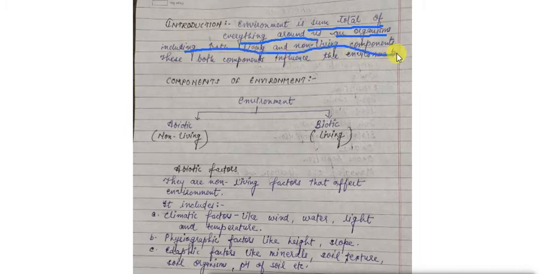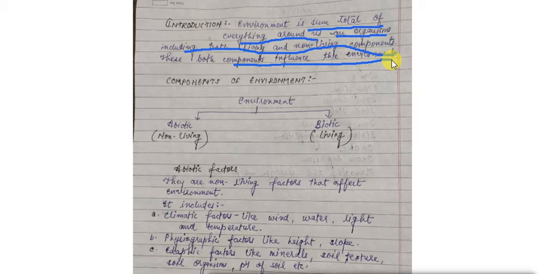Both these components influence and affect the environment. So this is what environment is.